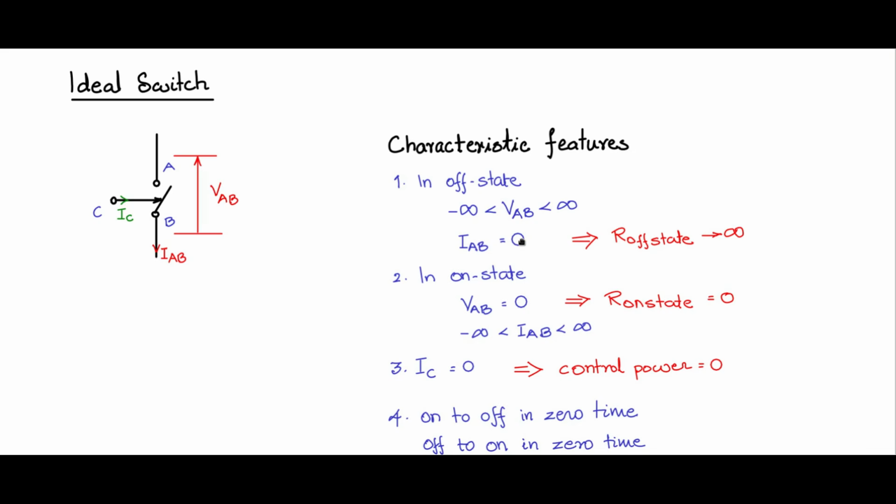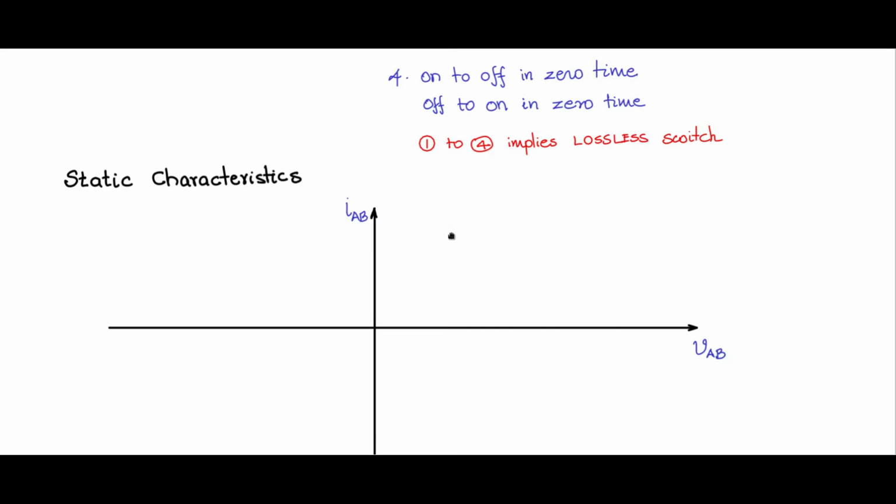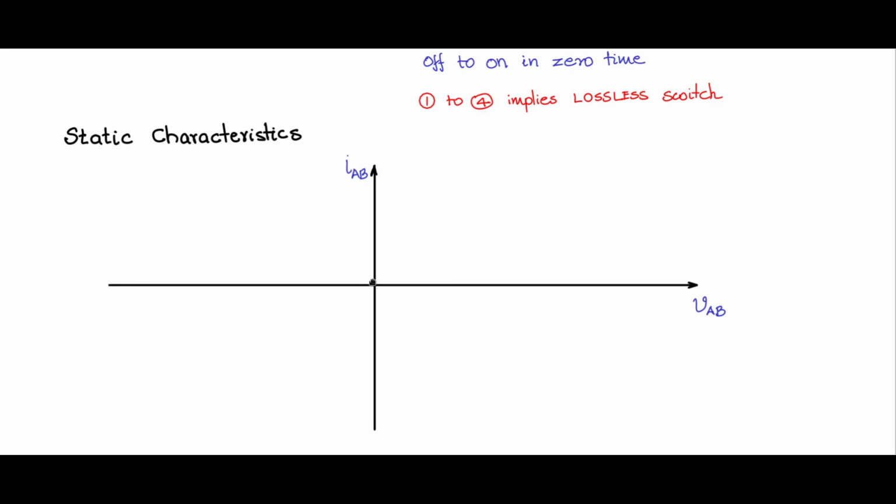The current has to be 0, and voltage can be anywhere, any value from -infinity to +infinity. It can withstand any voltage across the device from minus to +infinity. So in the off state, the current is 0, meaning it is here, and for any point on the x-axis, the VAB axis, current IAB is 0.